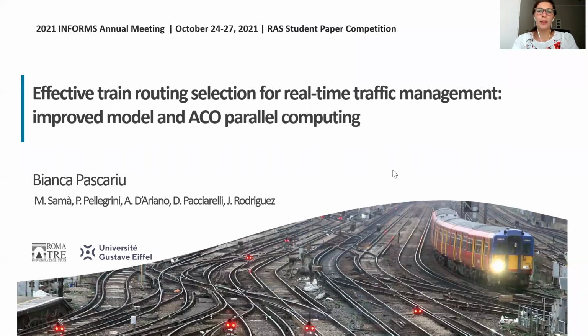Hello everyone, I'm Bianca Pascariu, a PhD student in Operational Research at Roma University in Italy, and today I'm going to talk about the train routing selection problem for real-time traffic management. In particular, I'm going to show how we improve the model and the solution of this problem.